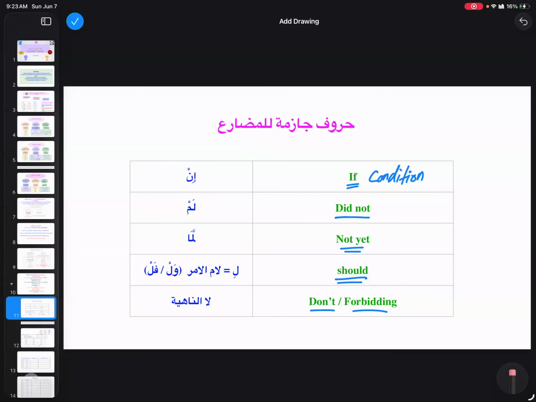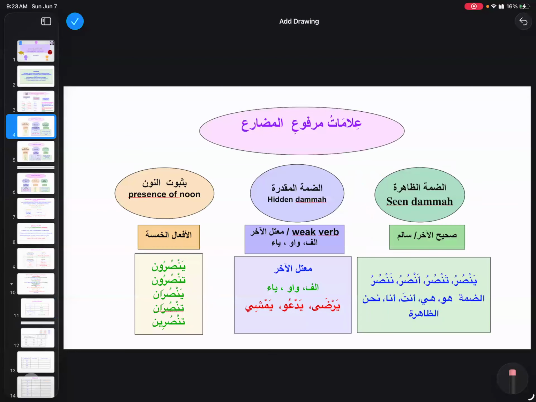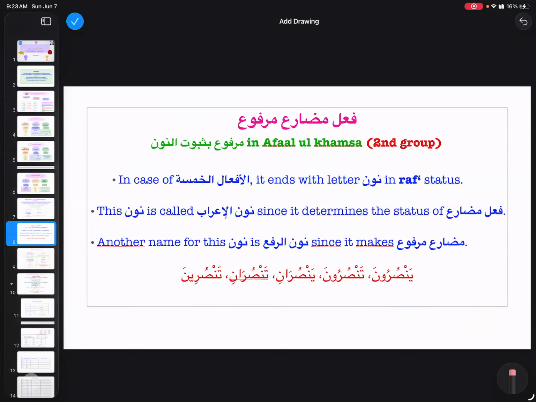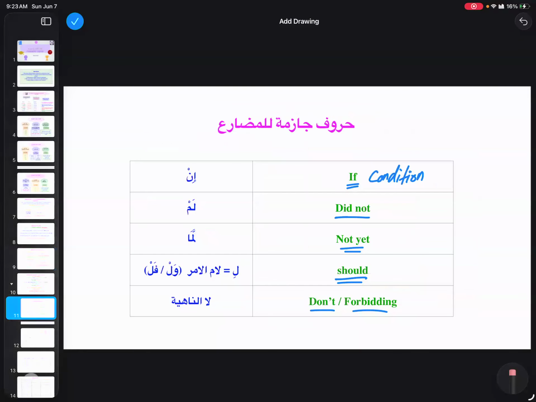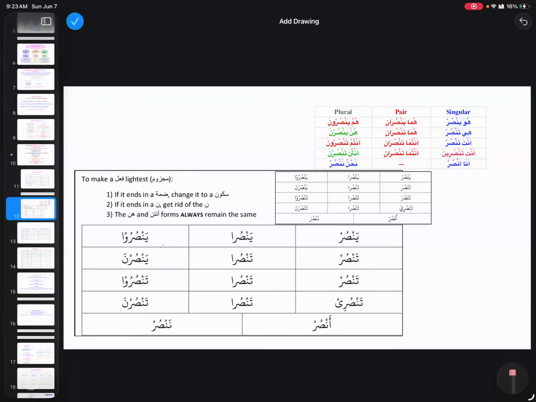Next class, I'm going to test you on these slides. I'm going to ask you all these questions randomly, the ones we learn in these slides, the way I have explained to you. And then we are also going to memorize these huruf as well. Let's see how the fi'l mudari' majzoom form is going to look.